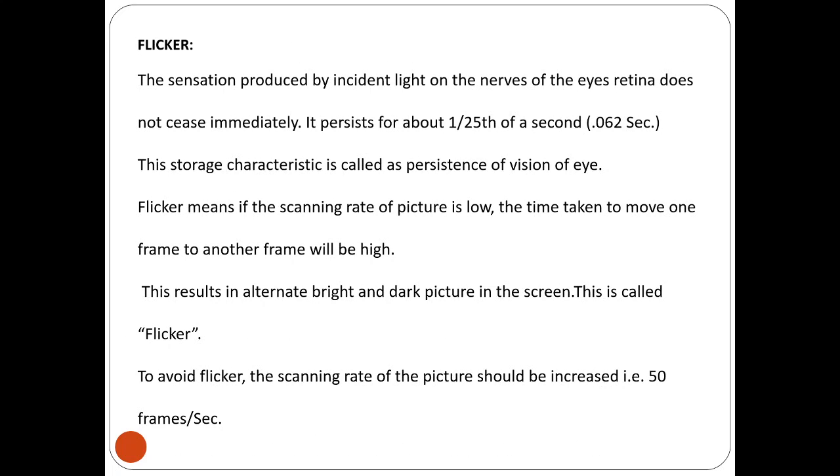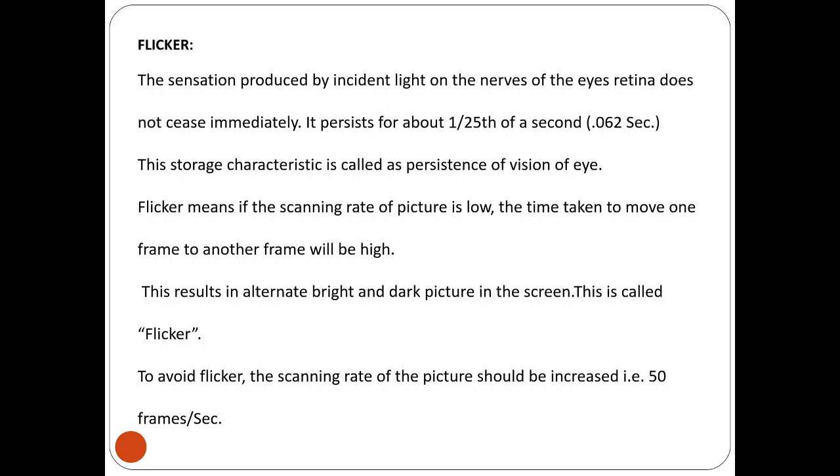So what is this flicker? It is the sensation produced by incident light on the nerves of the retina of the eye, which does not cease immediately. It persists for about 1/25 of a second, so it stores the information. This storage characteristic is called persistence of vision of the eye. It will not diminish immediately, it will retain it.